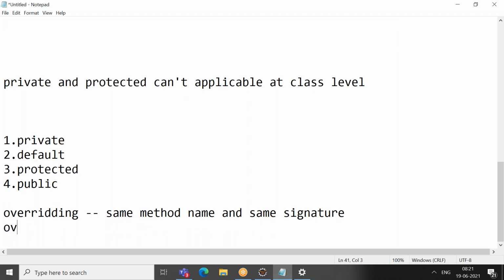Overloading is writing the same method name but a different signature.